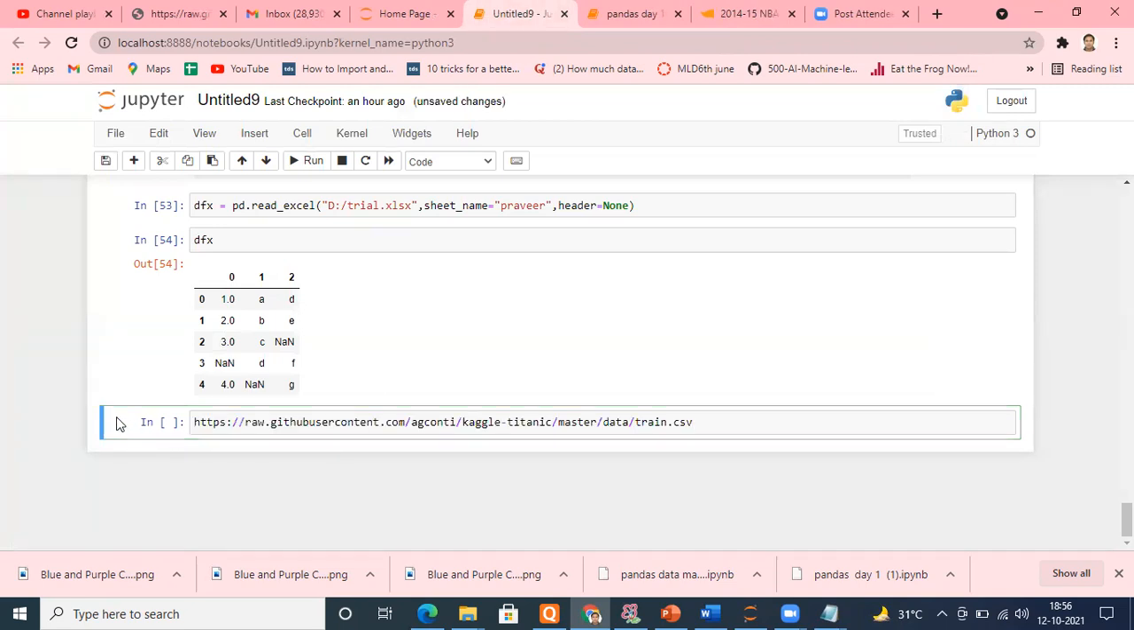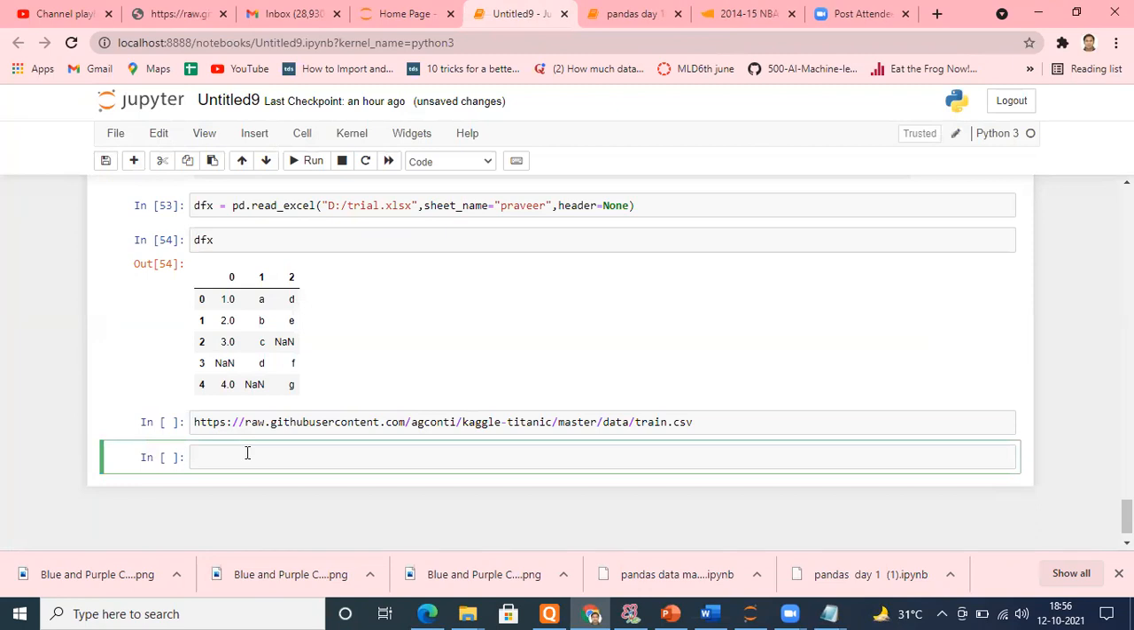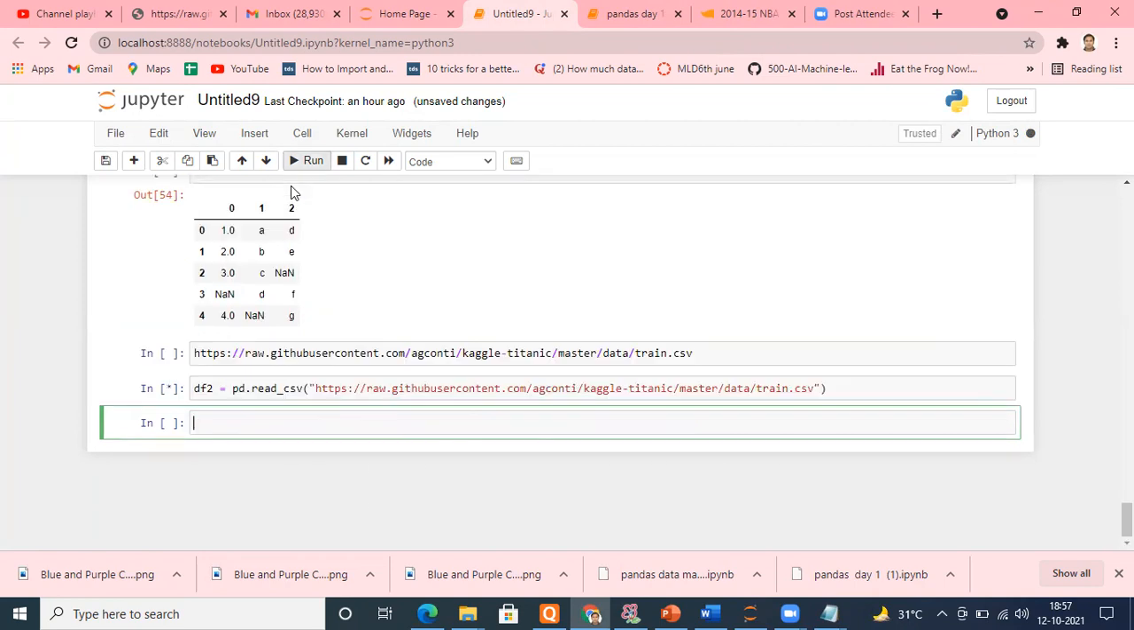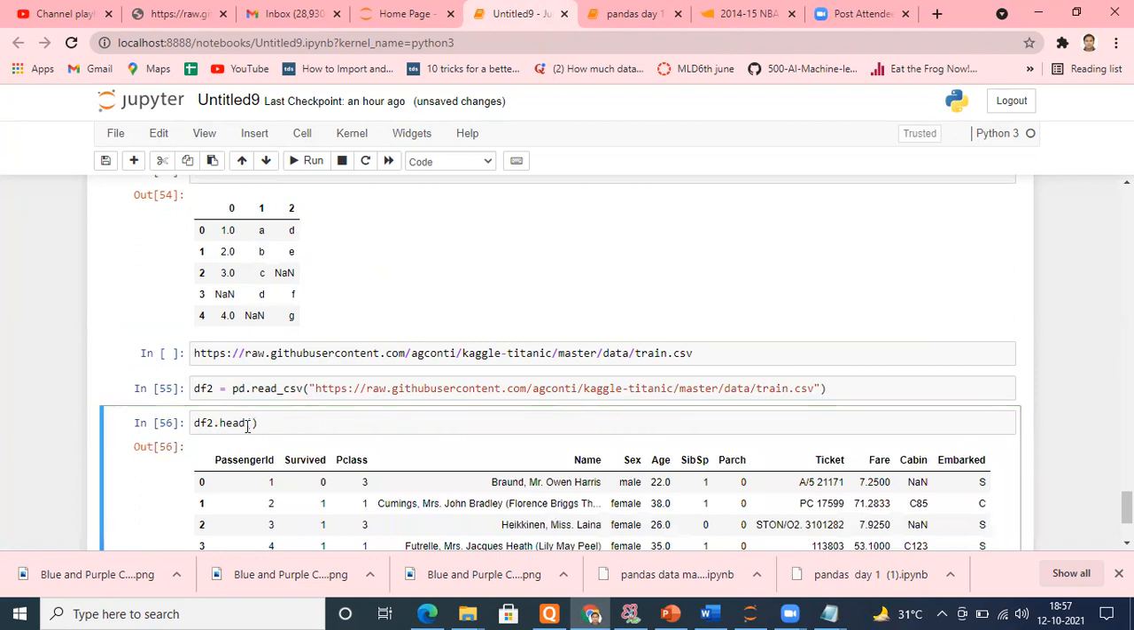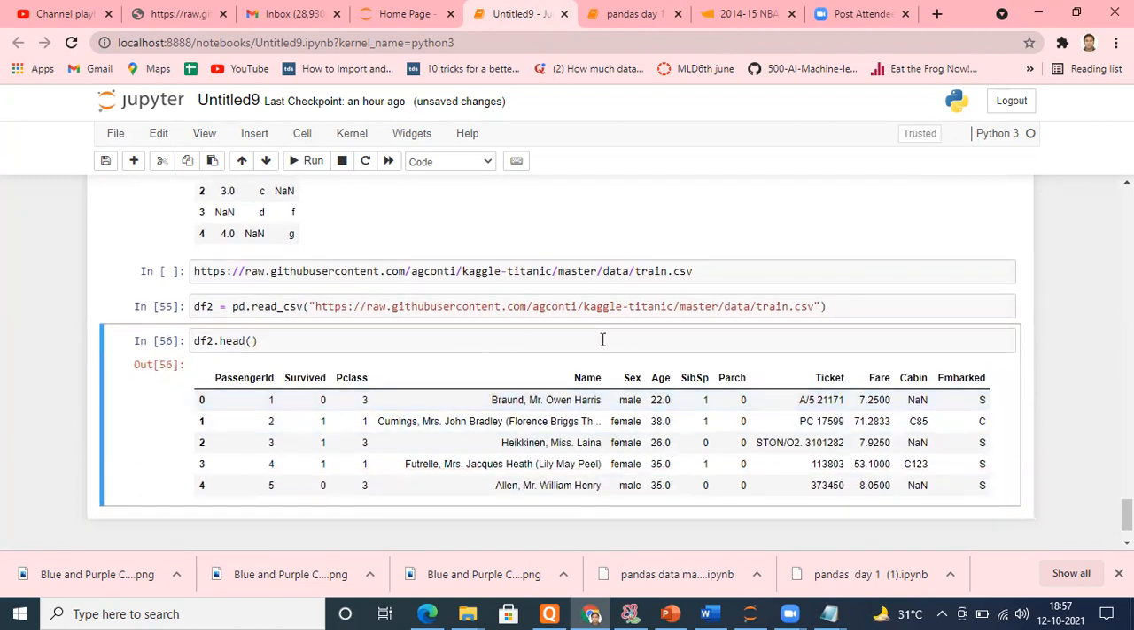Come down and use a new data frame. Suppose df2 equals pd.read_csv, and within the brackets just pass this path. Simple. Let me run this. Okay, and you can check now, df2.head. The same thing is available.